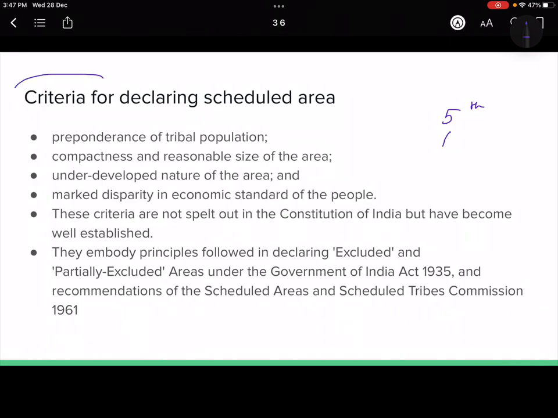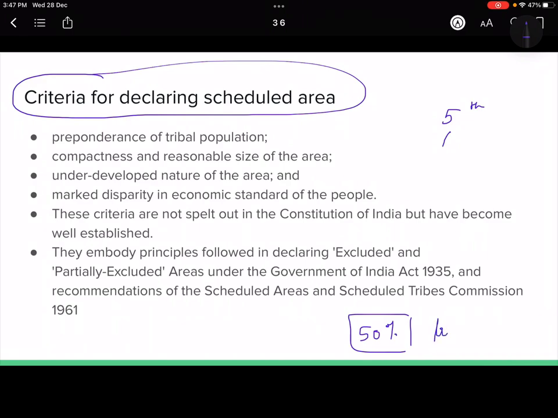Now let us look at what the criteria are for declaring a scheduled area. We studied in one of the slides that 50% of the tribal population should be there, right? So you can also call this a criteria, at least keep that in mind. So first is the preponderance of tribal population.